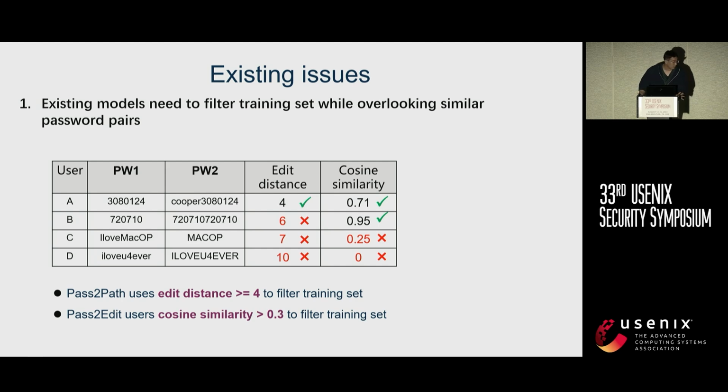So there are some existing issues. The first one is that existing models need to filter the training set while overlooking some password pairs. As shown in this table, current similarity metrics like edit distance or cosine similarity could lead to filtering out some actually similar password pairs, and these models could possibly not accurately characterize users' password use behaviors.